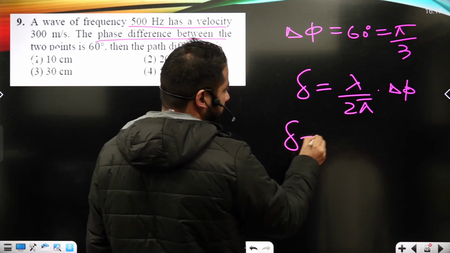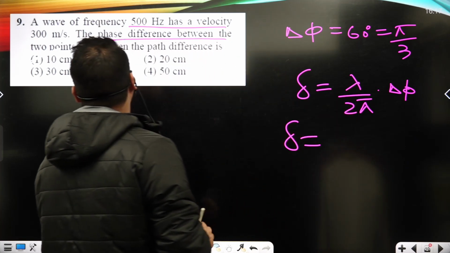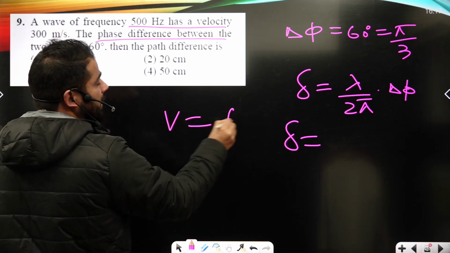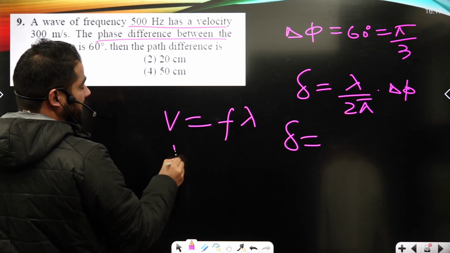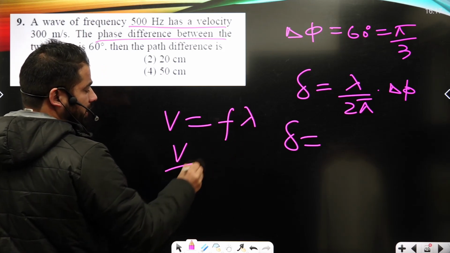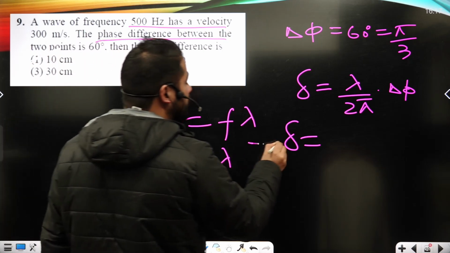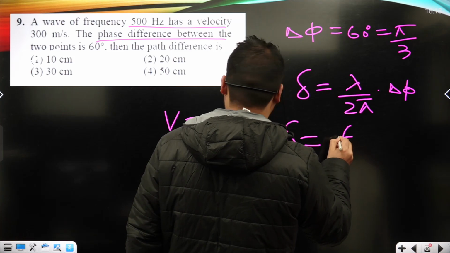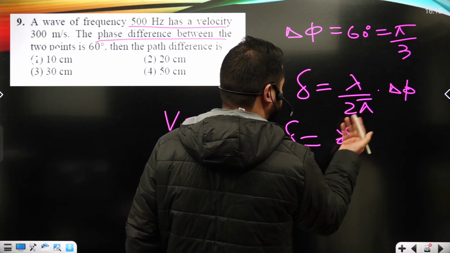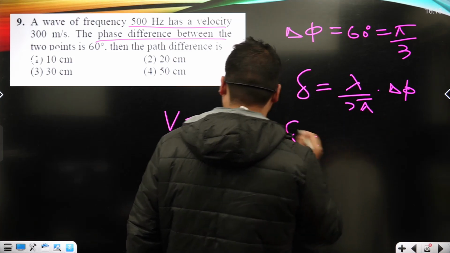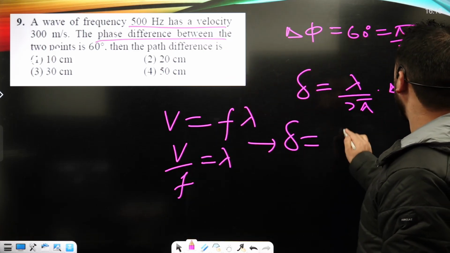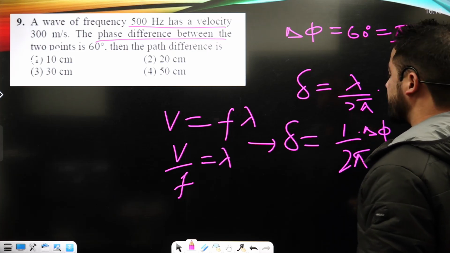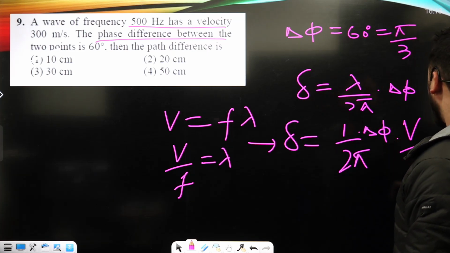Now for this path difference del, we need lambda. Lambda I can compute here because the speed of the wave is given as f times lambda. So lambda I can write as v upon f, okay? So del is 1 upon 2 pi times del phi times lambda, that's v upon f.